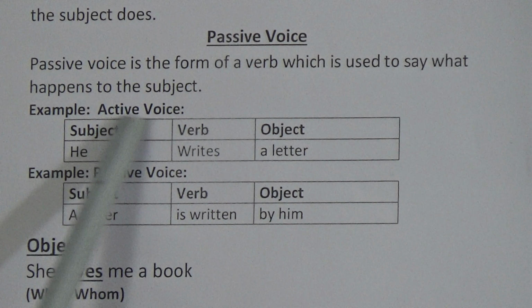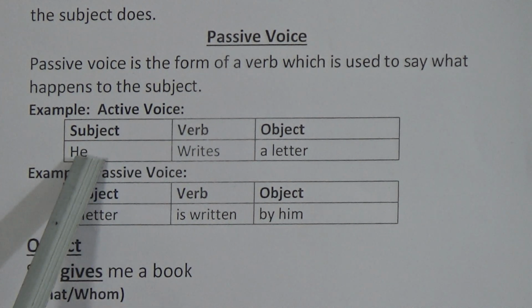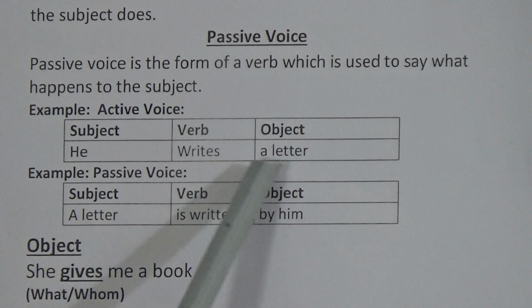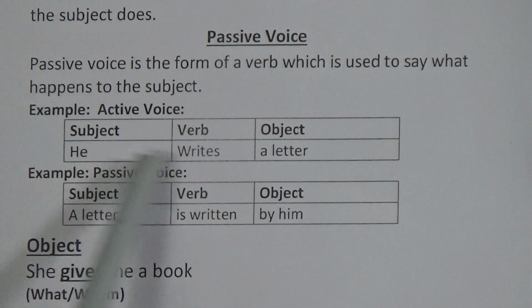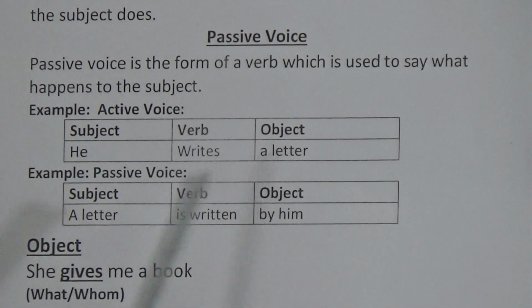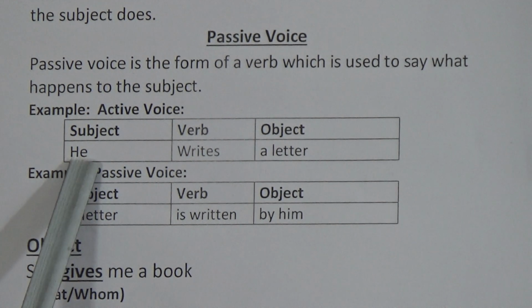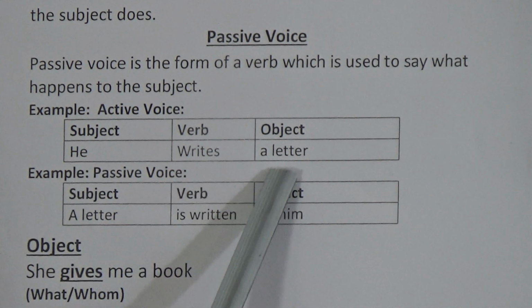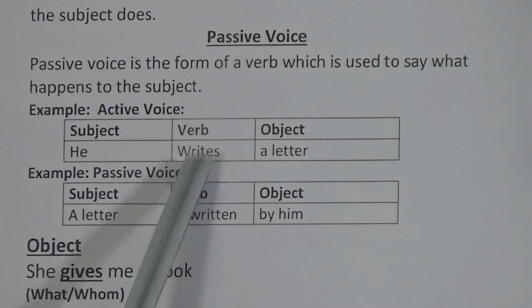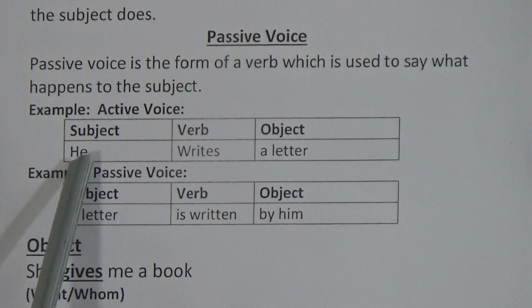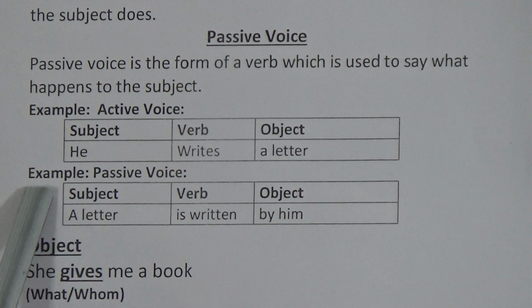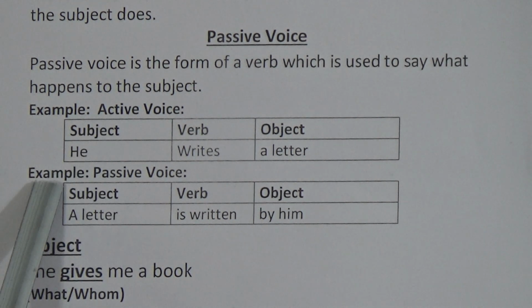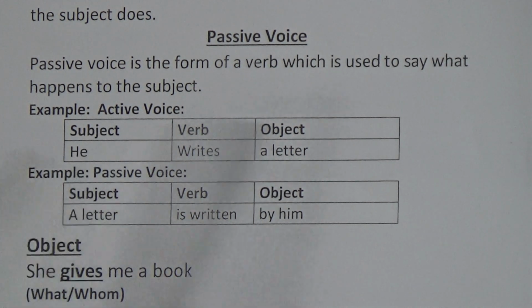For example, in active voice, subject he, verb writes, and object a letter. So if we take this for an example, this is in active voice: he writes a letter. Here the work of writing is done by the subject he, and now we will convert it into the passive voice.